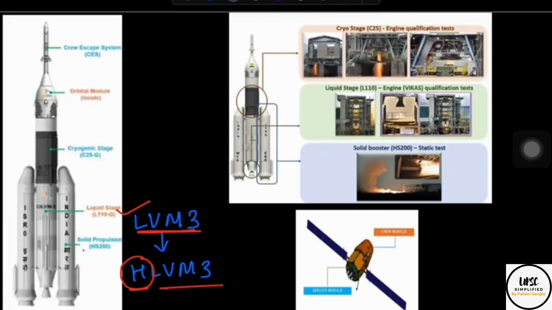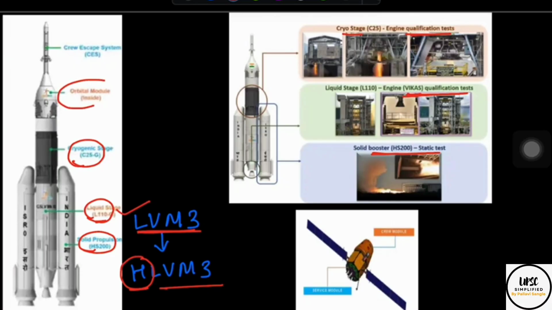It is a 3-stage system where there is a solid propulsion stage, a liquid stage, and a cryogenic stage. For the solid propulsion system, the solid booster static test is already completed. For the liquid stage, the Vikas engine has already qualified the test and is successfully tested. And the cryo stage engine qualification tests are also done. These are a few technical details of the stage of our mission.